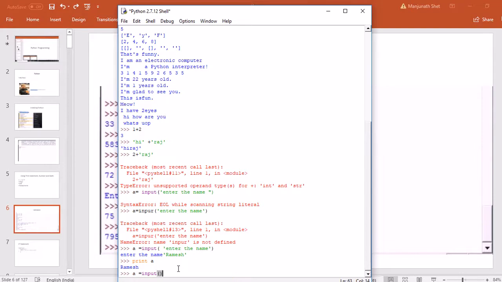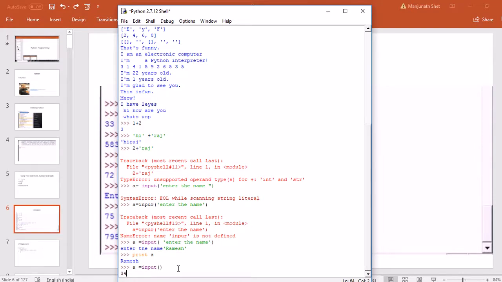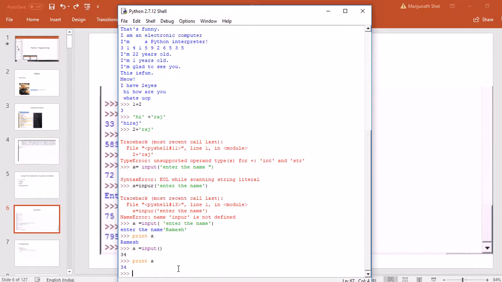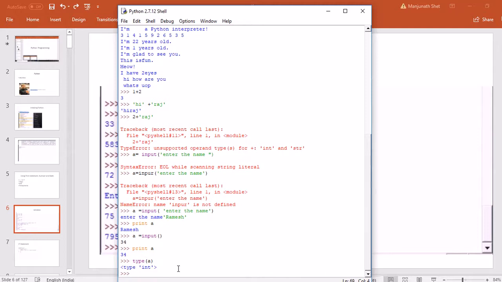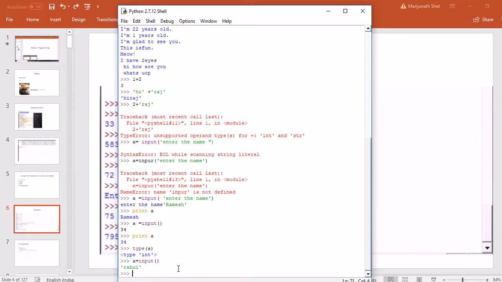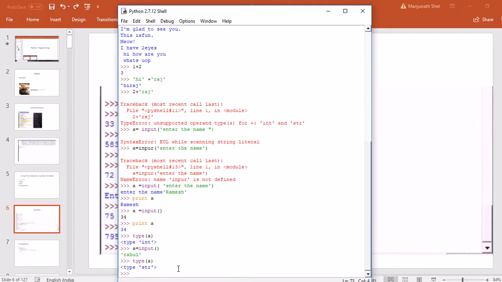I'm not giving any display. Instead of that, I'll directly enter a number. Now if I do print A, it is an int. If we do type of A, it shows me an int. Same thing if A is equal to input, and if I enter a name Rahul and do type of A, it will give me a string.